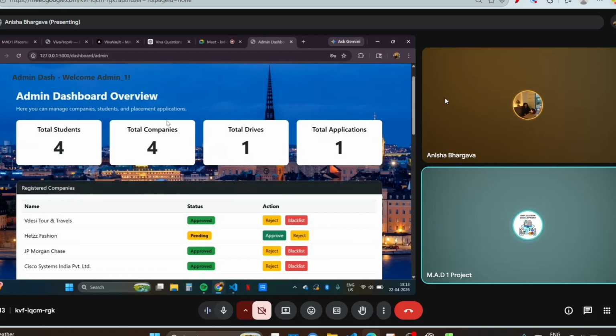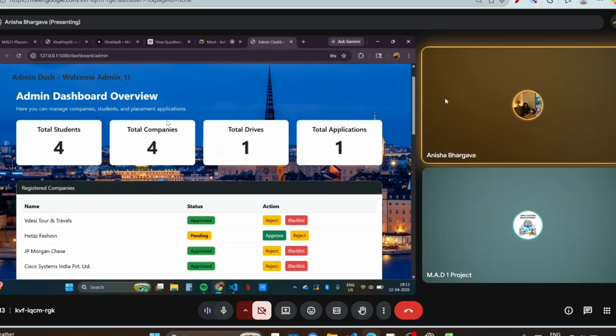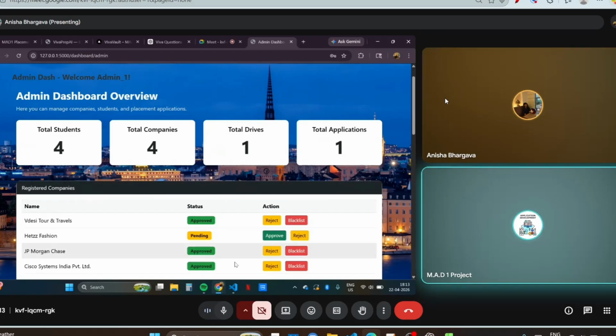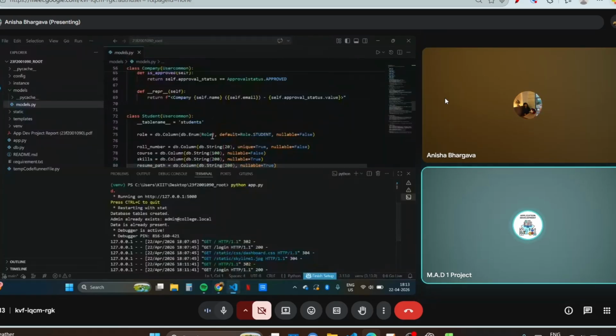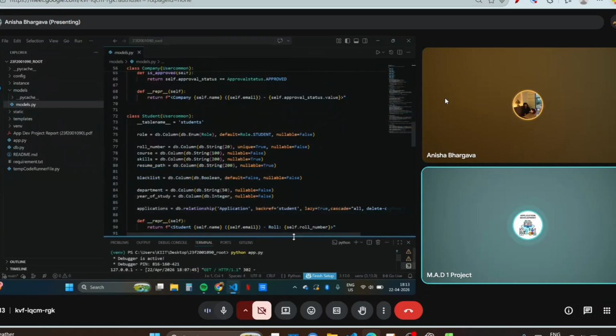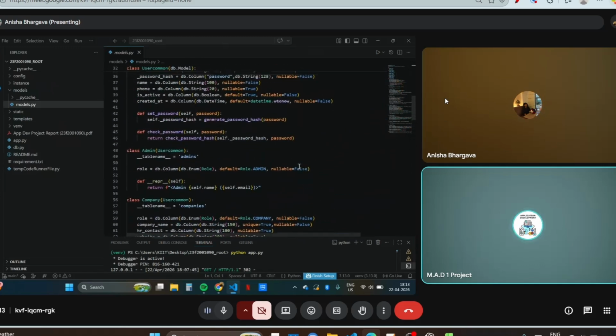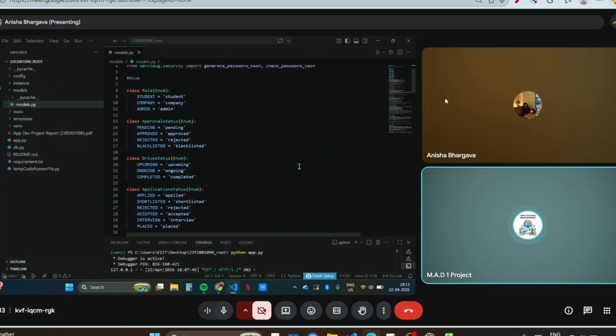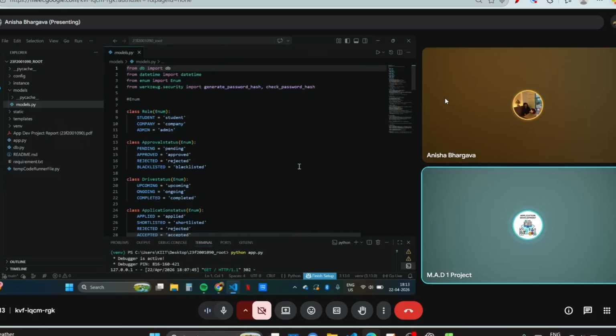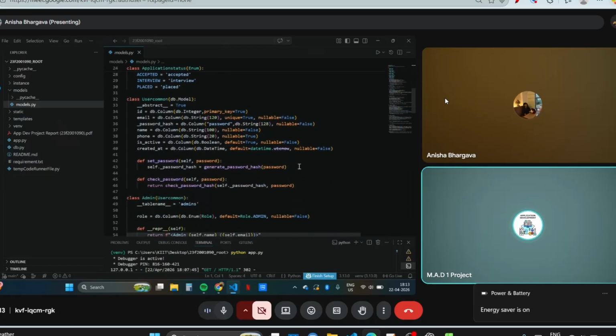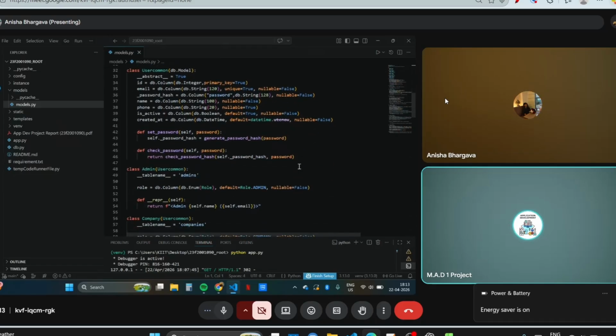First, commence with model.py. Your folder structure was really great, but thereafter you don't have to just jump to the UI. Instead, start with models, the schema, and thereafter show the UI and the code responsible for it. If you are showing the admin dashboard, then for sure you have to show the code of the admin dashboard that you have built on your own. So now you may proceed.